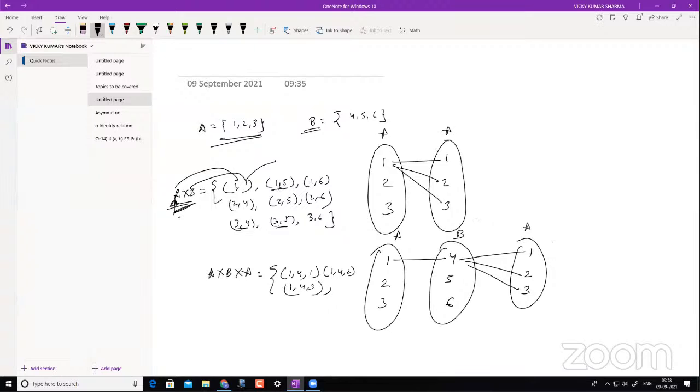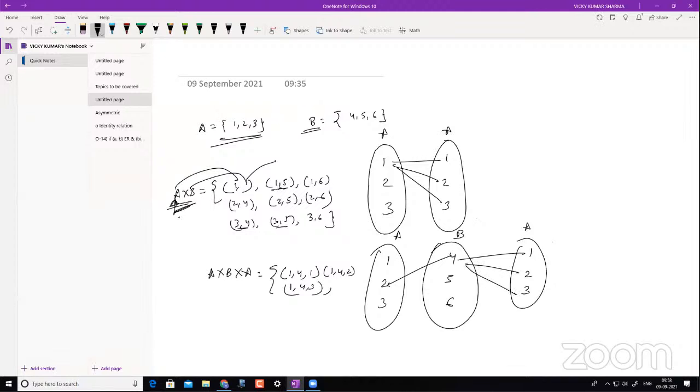Now I'm done with this 4, so I will not be varying this anymore. Now I will be going to 5, and again I will map all these 3. Same way I'll go to 6, and then I'll map with all these 3. Clear? Then I'll change the other one, that is this. I'll go with 4 again, and then I'll repeat this process, right?